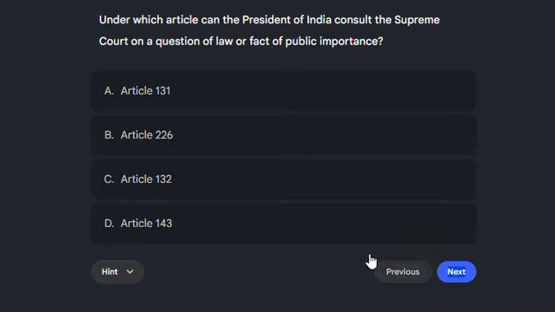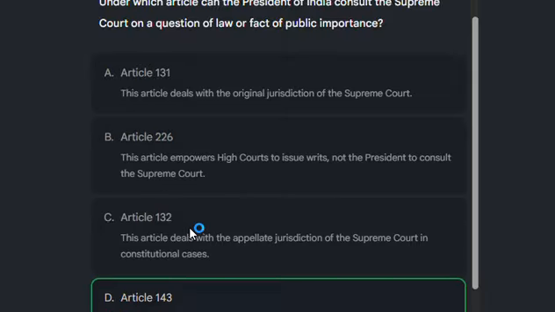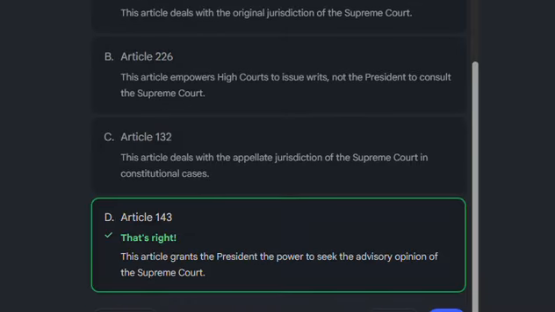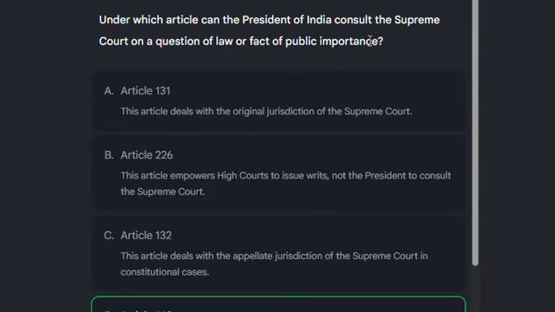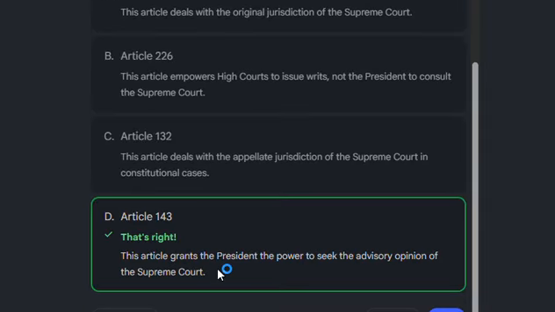The next question, under which article can the President of India consult the Supreme Court on a question of law or fact of public importance? The correct answer is Article 143, option D. It grants the President of India the power to seek the advisory opinion of the Supreme Court.